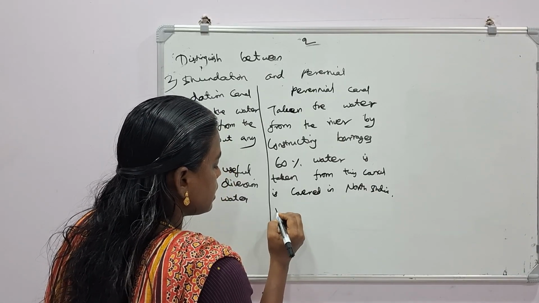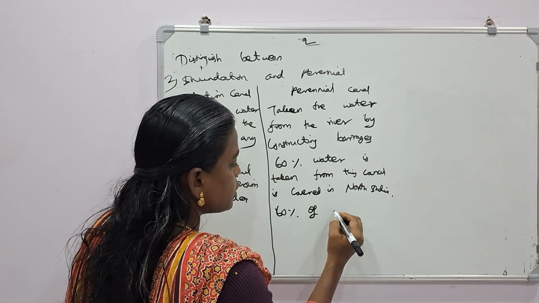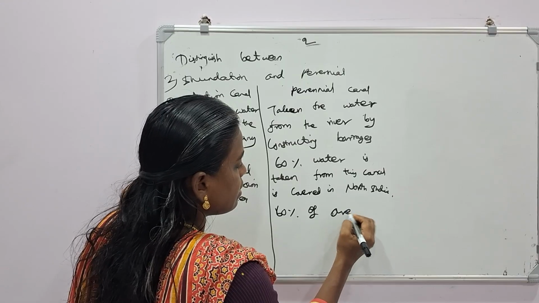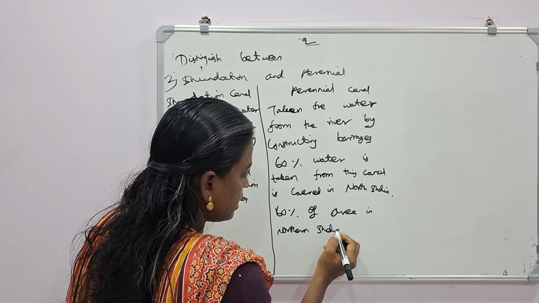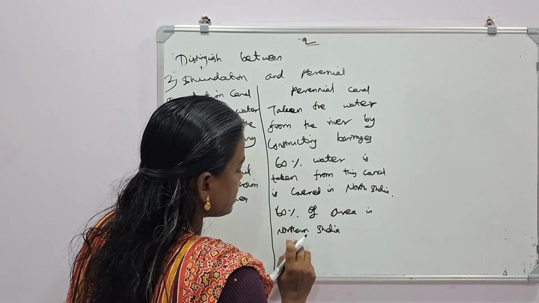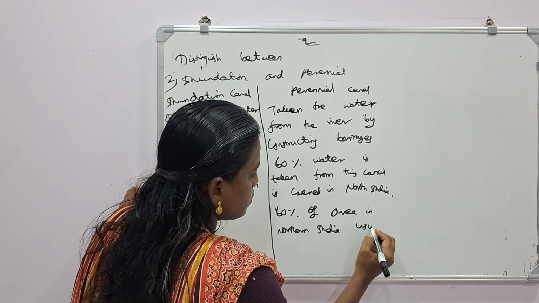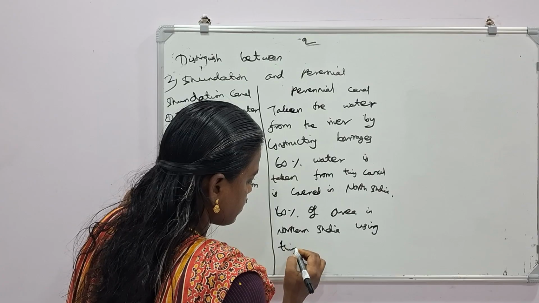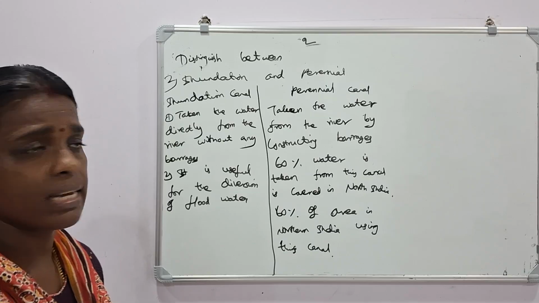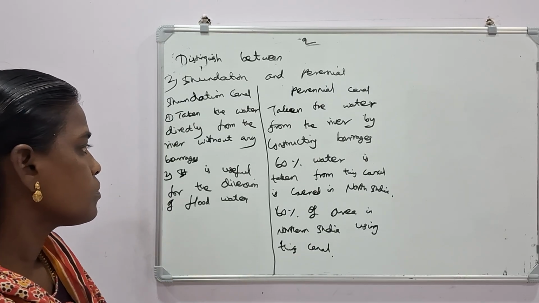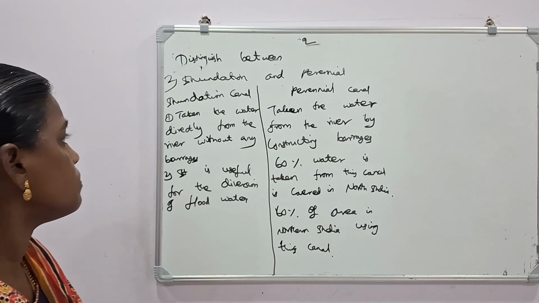Otherwise, 60% of area in northern India is using this canal. So 60% of water taken from this canal is covered in northern India. In any one way you can do the answer.